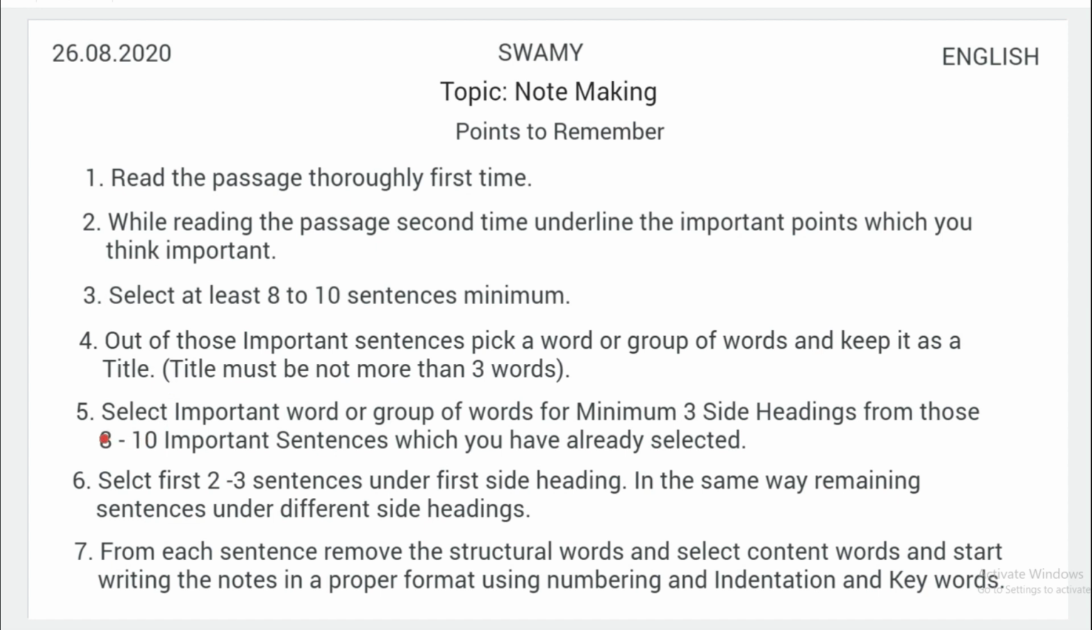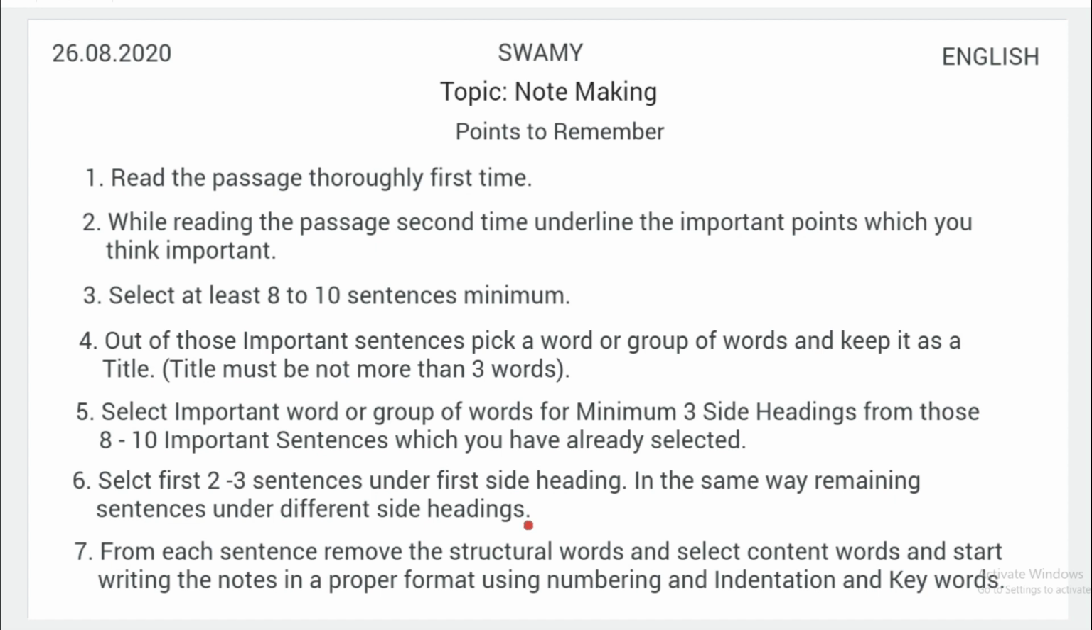And in point 5, you have to select important words or groups of words for a minimum of 3 side headings from those 8 to 10 important sentences which you have already selected. So you select important words to write the title and the side headings. After that, point number 6, select the first 2 to 3 sentences under the first side heading, and in the same way the remaining sentences under the different side headings. That means you have selected almost all 8 to 10 sentences.